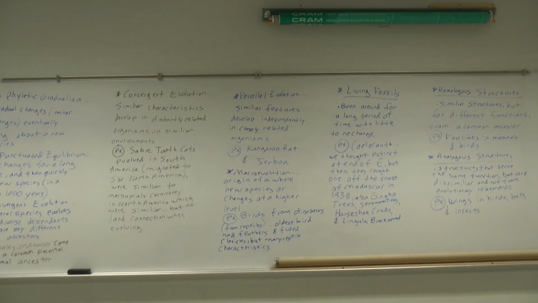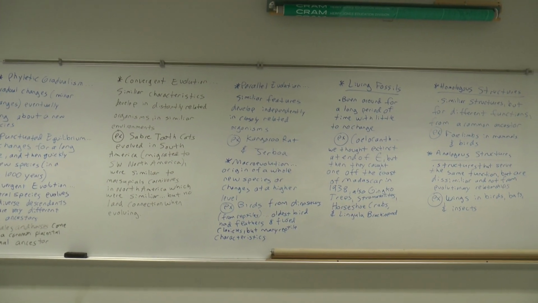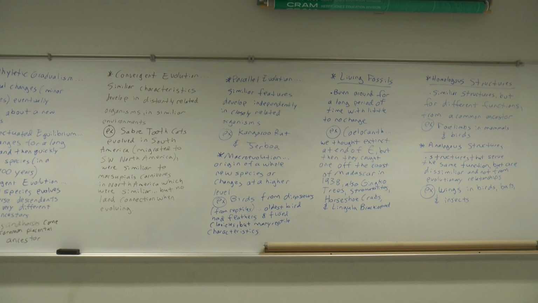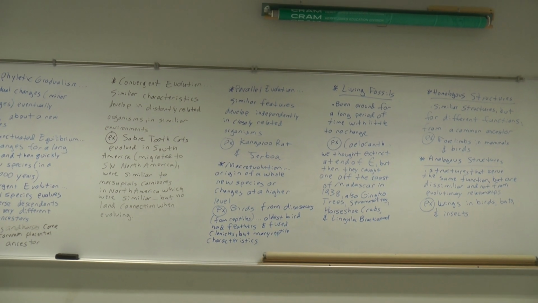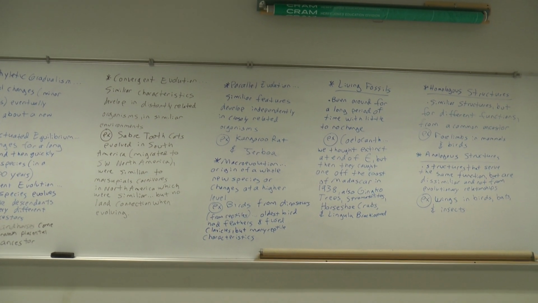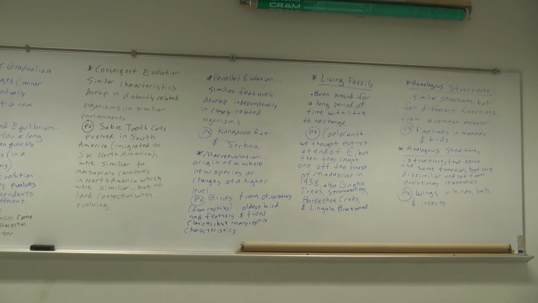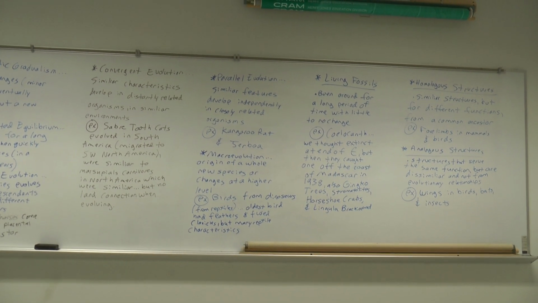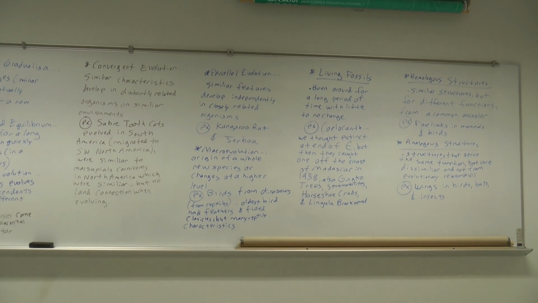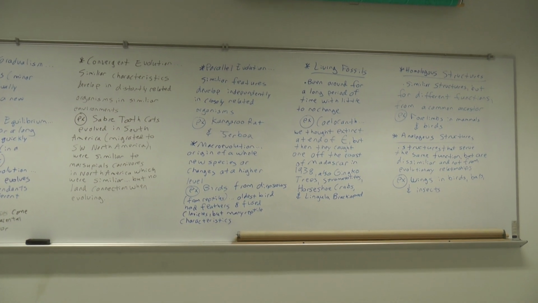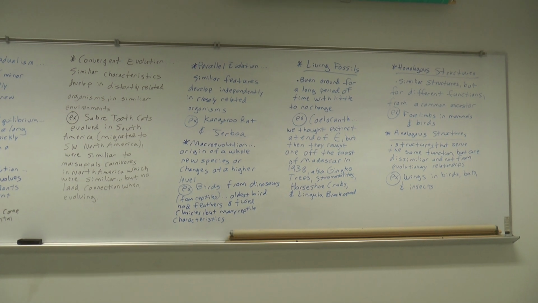Parallel evolution is next. Okay, so parallel evolution, to distinguish it from convergent evolution and divergent evolution. Parallel evolution, similar features developing independently in closely related organisms. And our example here, the kangaroo rat and the jerboa.